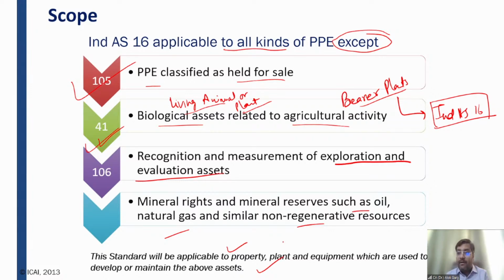But if it is a bearer plant which is giving agricultural produce for more than 1 year, it will be covered under Ind AS 16 only. Then your exploration and evaluation assets, mineral rights and mineral reserves are also excluded from the scope of Ind AS 16. Why? Because there is a separate standard, Ind AS 106, which takes care of these items, right?